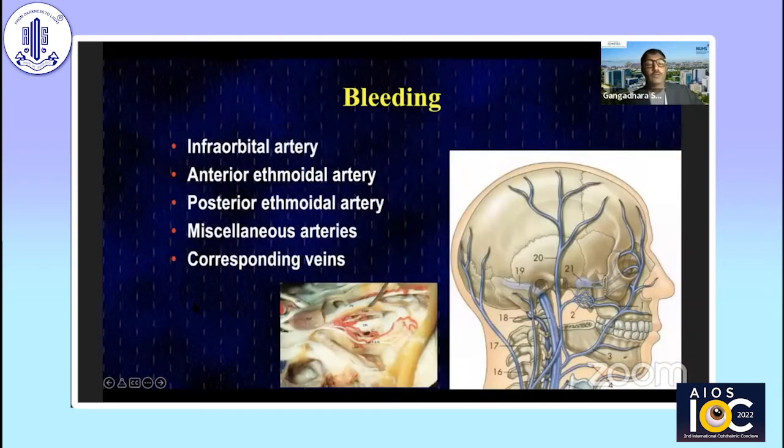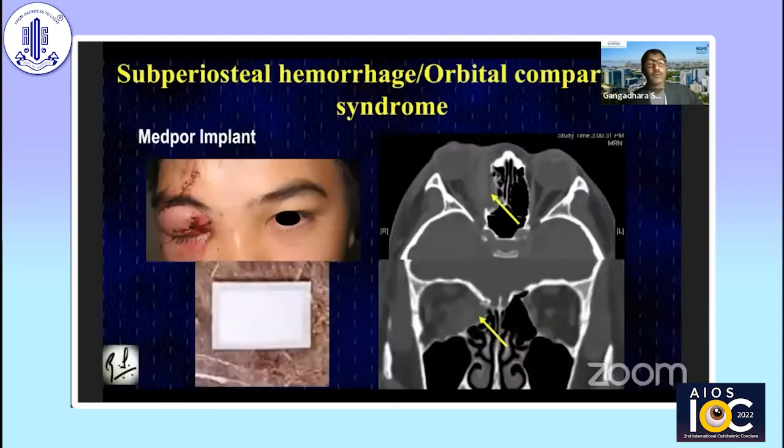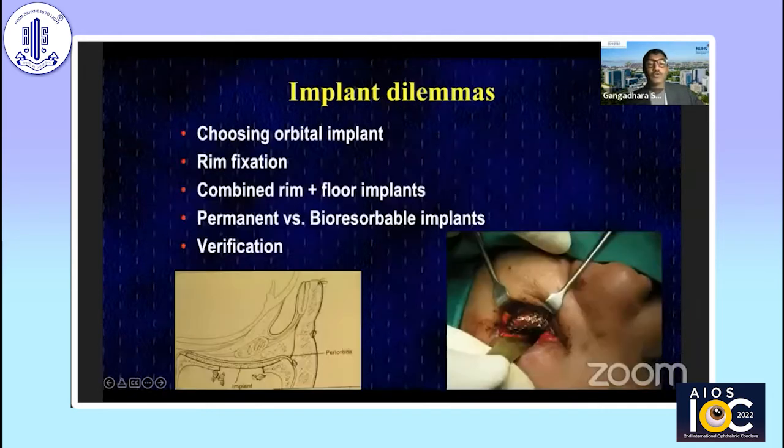Bleeding, be aware, is not just the arterial supply, but it's the venous return, which is also important, because you may actually miss this intraoperatively and end up with a problem. Here's an example of a young boy who had a medial wall fracture repair. You can see the translucent Medpor on CT scan, which is not very visible otherwise, transecting the anterior ethmoidal artery, causing a compartment syndrome. So you had to go back and take out the implant, evacuate the hematoma, and then reconstruct it.